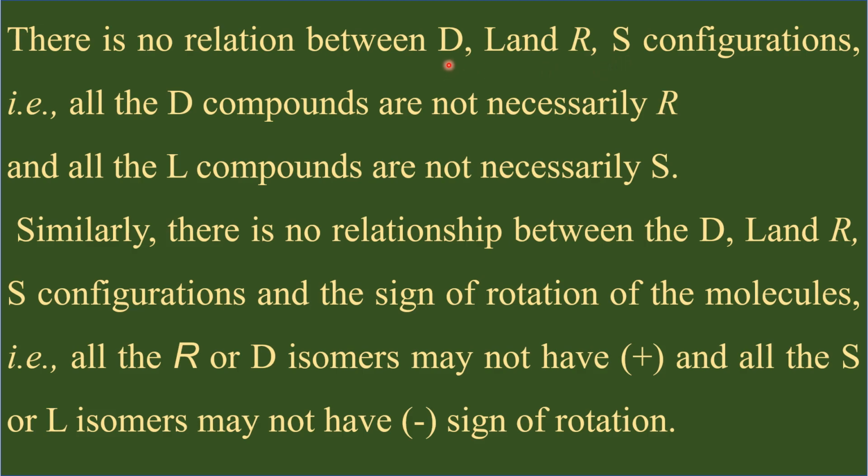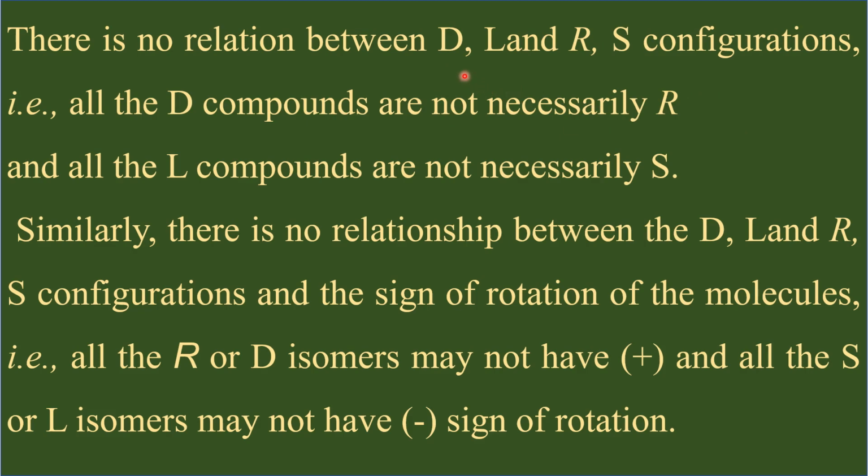A molecule with one chiral center having D configuration may have S configuration when you assign the absolute configuration. Similarly, DL and RS are not related to each other. They have no relation.